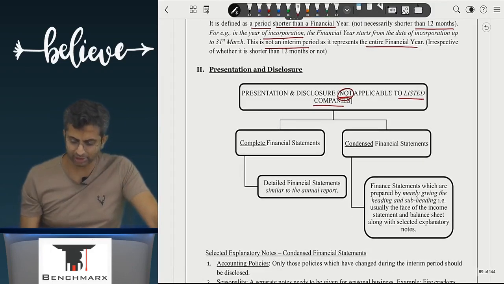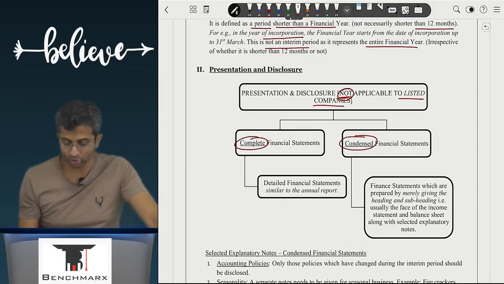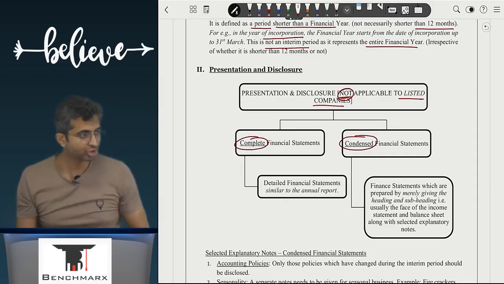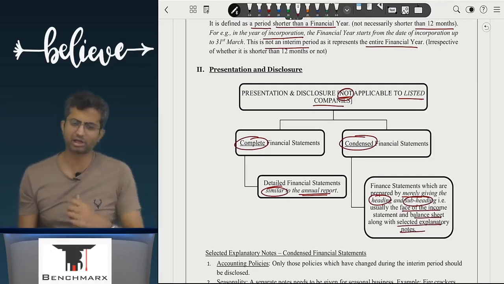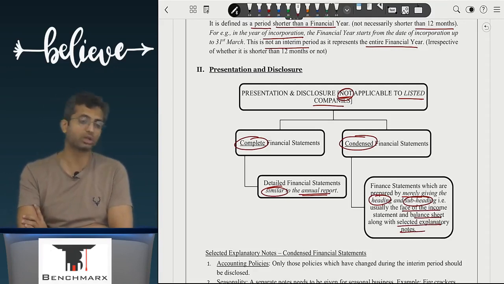So when you do presentation and disclosure for an interim period, this is not applicable to listed companies. You can prepare the complete financial statements, or you can prepare what is called the condensed financial statements. Complete financial statements are detailed financial statements similar to what is shown in the annual report. But condensed financial statements are prepared by merely giving the heading and the subheading. That is usually the face of the income statement and balance sheet along with selected explanatory notes.